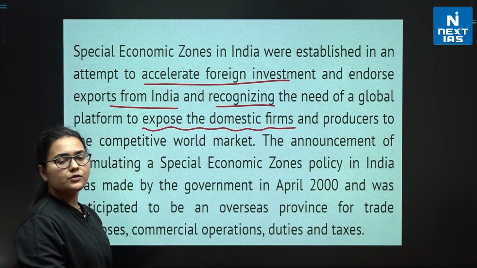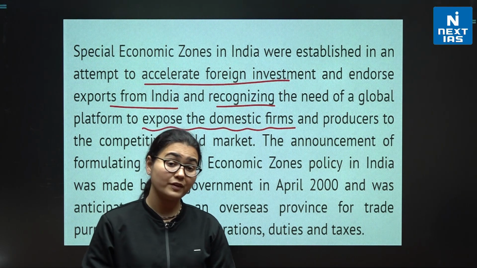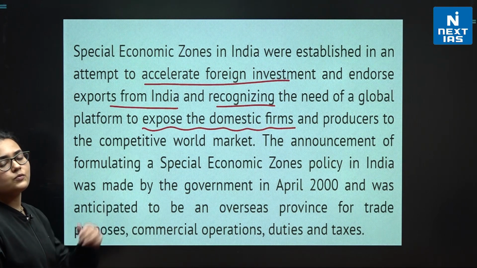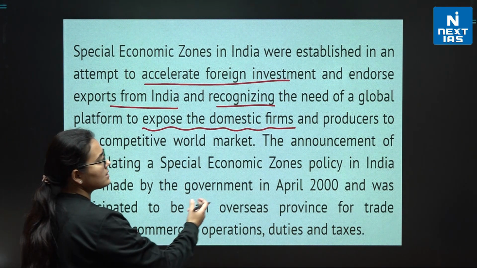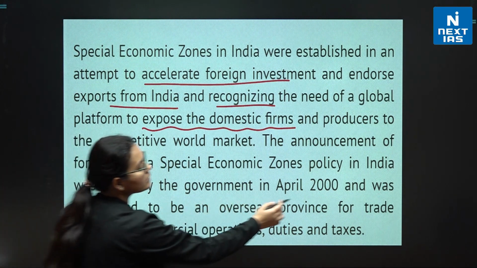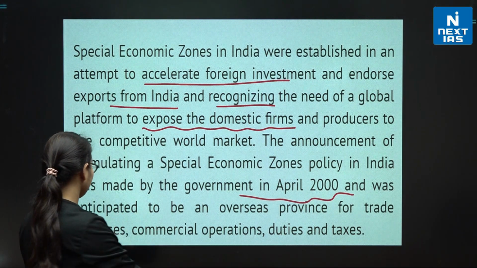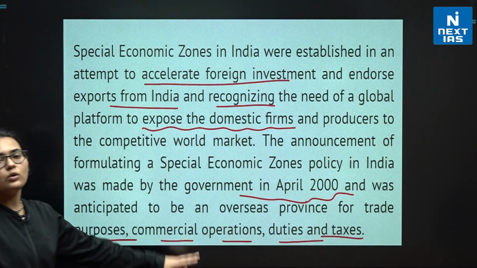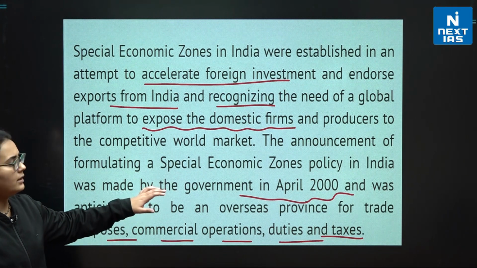So the domestic producers, the local firms and local producers of India, can get international exposure. That is another reason why SEZ has been established in India. The announcement of formulating a SEZ policy in India was made by the government in April 2000, and it was anticipated to be an overseas province for the purpose of commercial operations, duties and taxes. I hope this is clear to you. Well, this is nothing really tough to understand.